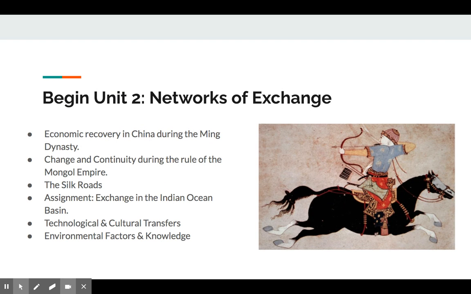So we're shifting to Unit 2 on networks of exchange. We talked already this week about the economic recovery in China during the Ming Dynasty. We also focused on change and continuity during the rule of the Mongol Empire.